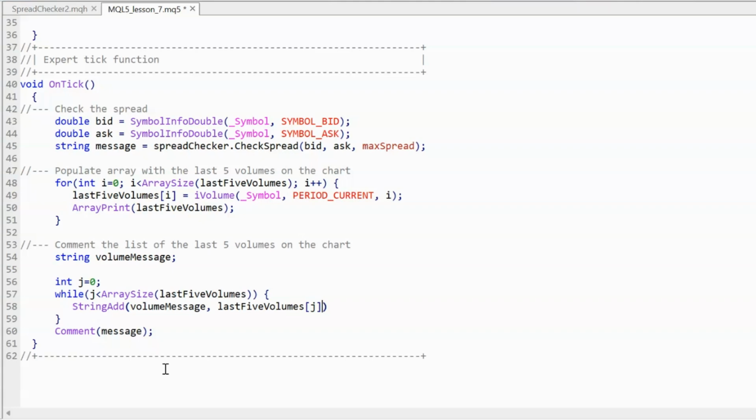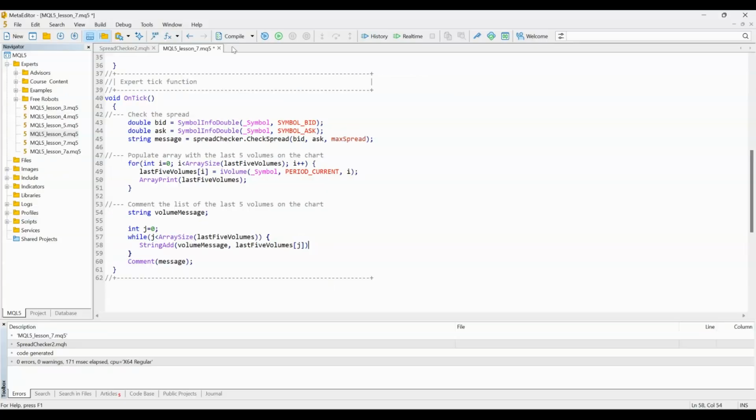Now, if we were to do that, and we could compile that, let's try that. So we get this warning here, which says an implicit conversion of number to string. So in here, last 5 volumes j, that will pull out a long number. But this is a string, so it's giving us a warning.